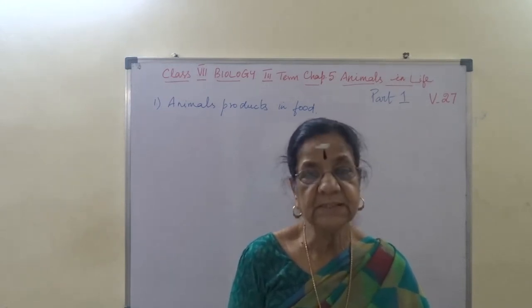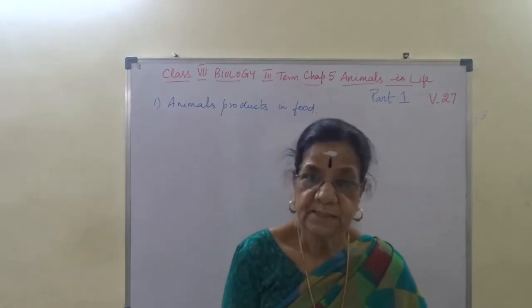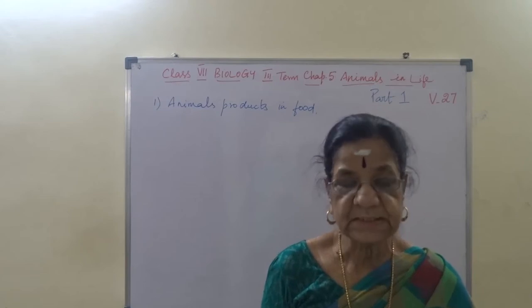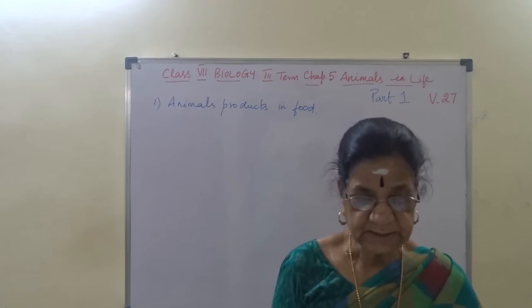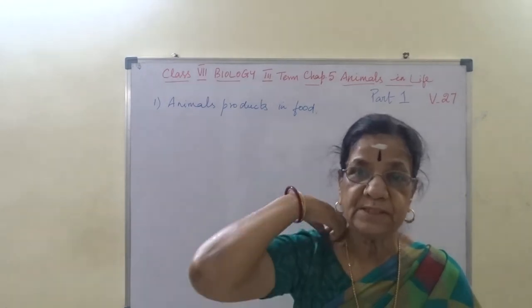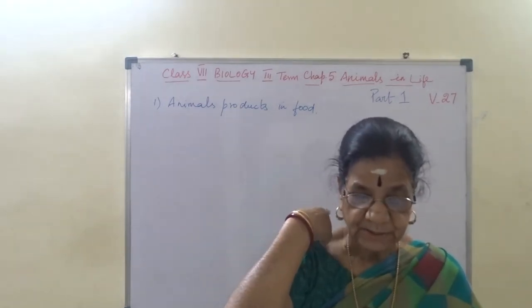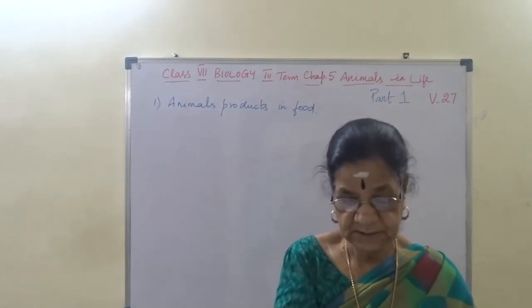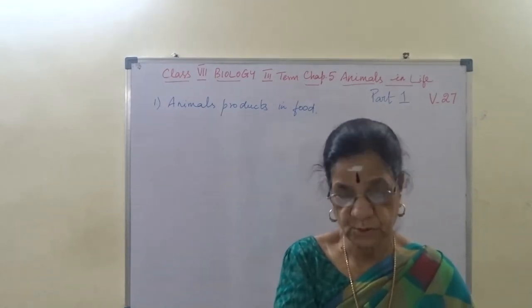Milk is necessary in our daily diet to prepare tea, coffee, ice cream, chocolates, sweets and other related products. So these are the milk products.